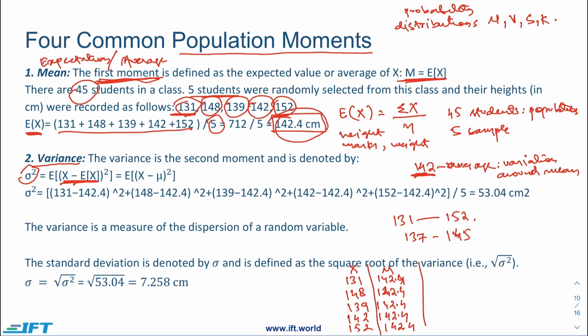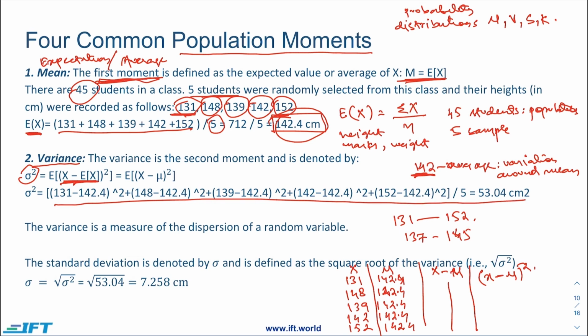To calculate the variance, now we will take the differential of these two. So x minus mu will be calculated here. Whatever these numbers are, based on these numbers we will calculate x minus mu whole square. This is something that we have done here in this particular equation.